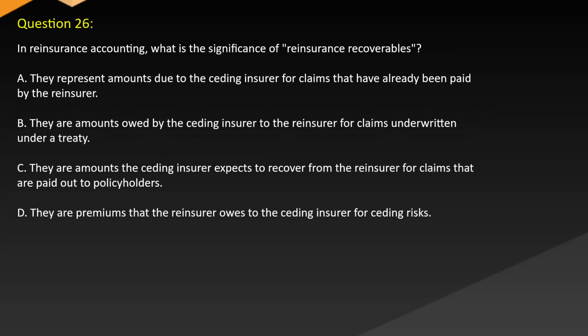Question 26. In reinsurance accounting, what is the significance of reinsurance recoverables? A. They represent amounts due to the ceding insurer for claims that have already been paid by the reinsurer. B. They are amounts owed by the ceding insurer to the reinsurer for claims underwritten under a treaty. C. They are amounts the ceding insurer expects to recover from the reinsurer for claims that are paid out to policyholders. D. They are premiums that the reinsurer owes to the ceding insurer for ceding risks.